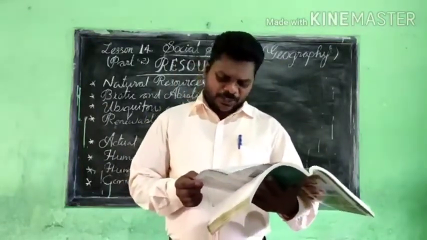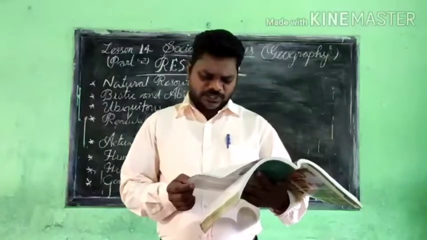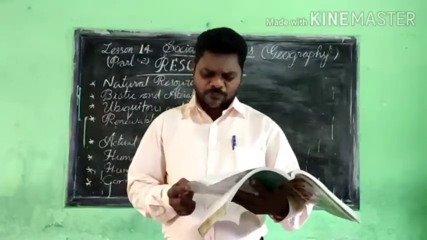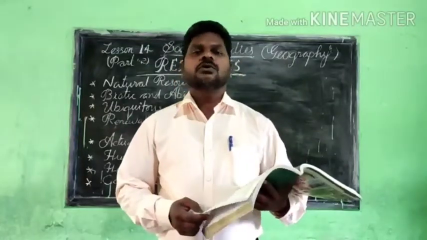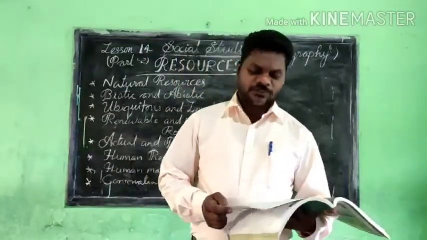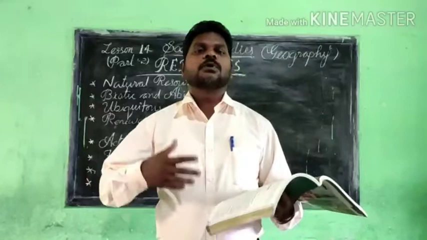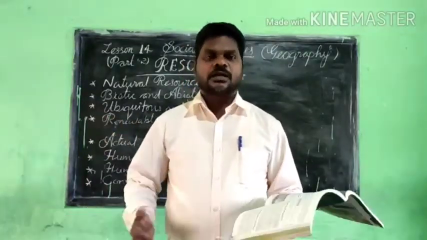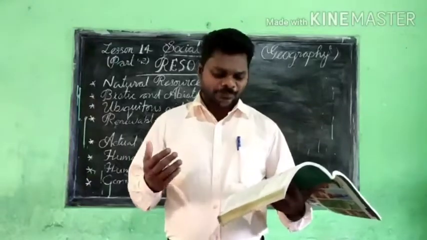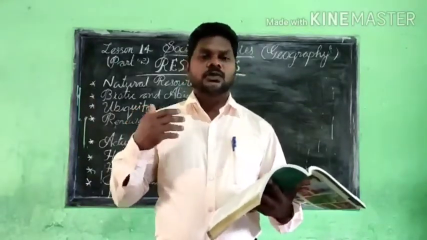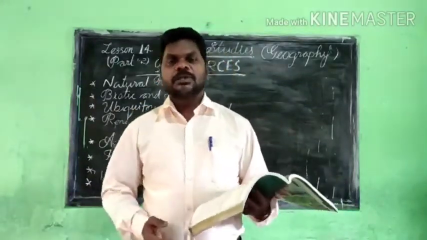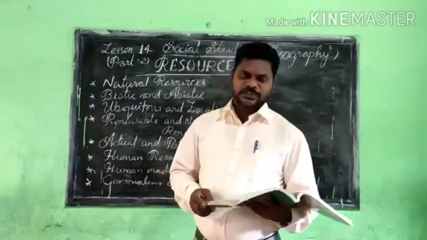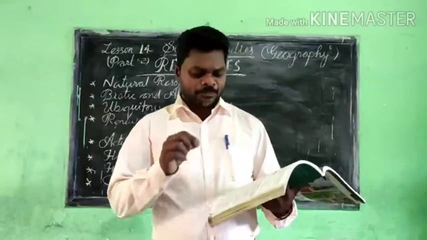Here it is mentioned that it is essential that resources be served and utilized judiciously and conserved for the future generation. So we have to keep the resources for the future generations. If we exploit everything, we are making damage to the earth crust, and damage to almost all the non-renewable resources, then the future generations may struggle a lot. Because of that, we have to conserve it. That's the explanation we are getting from this paragraph.